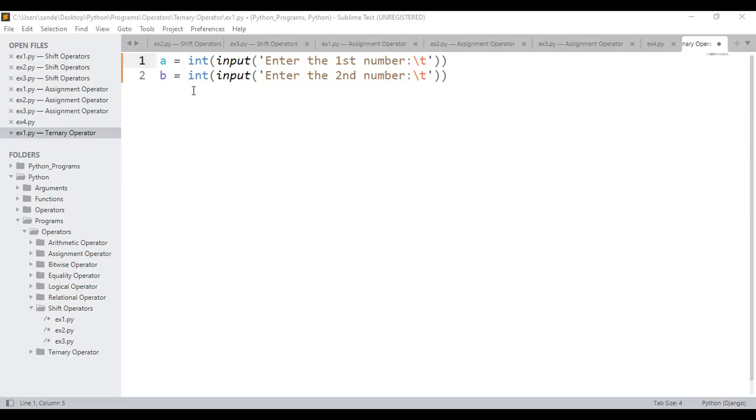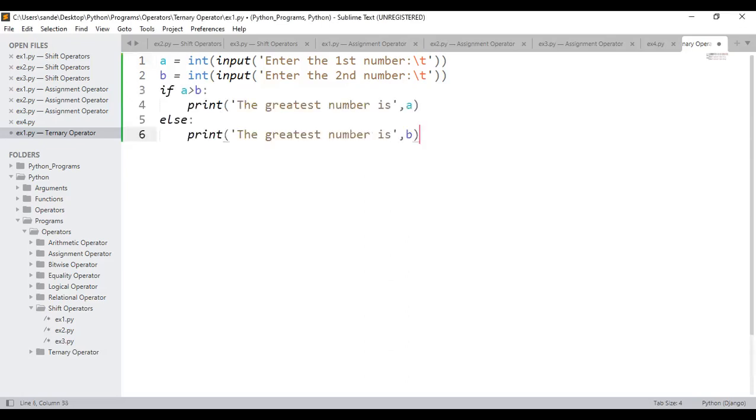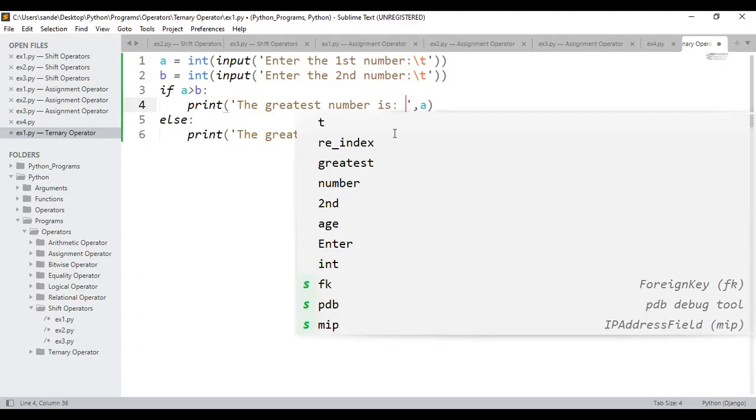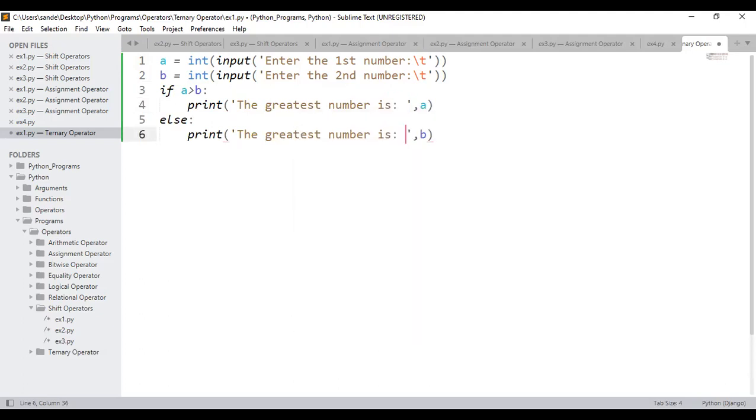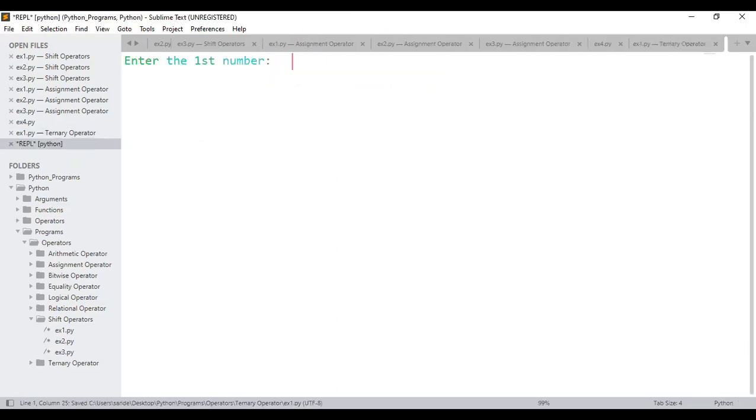It's a normal approach using if else conditions here. Don't you think this is the normal approach? The greatest number is what? A. Similarly, what is the greatest number? B. If A is not greater than B, then 100% B should be greater. If I save, if I execute, observe the output. I have entered the number 20. I have entered the number 30. Then which is the greater number? 30 is the greatest number.